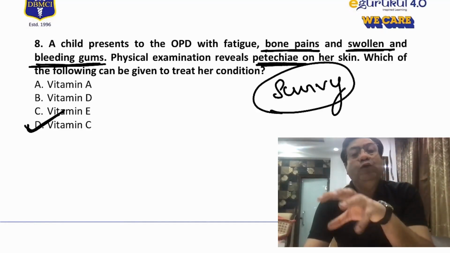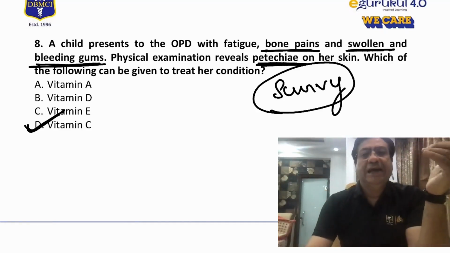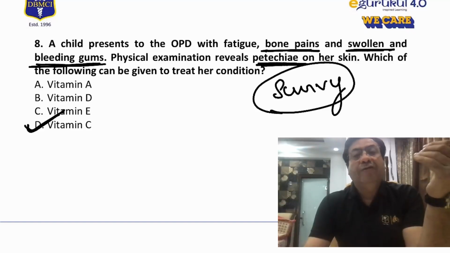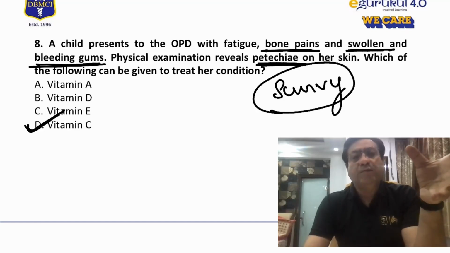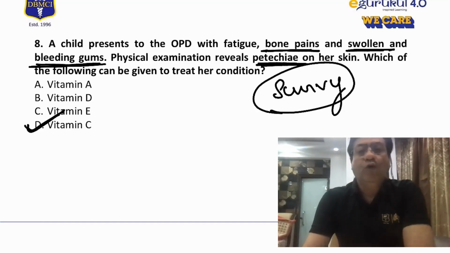Many of these can lead to bone pains also, because whenever the child moves his legs, the child often feels pain in the bone. So that is why the child often keeps his legs in the neutral position, something which we call pseudo paralysis.